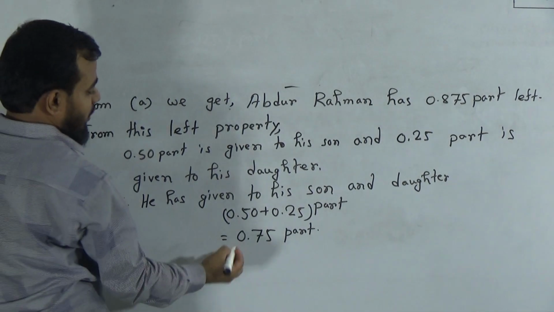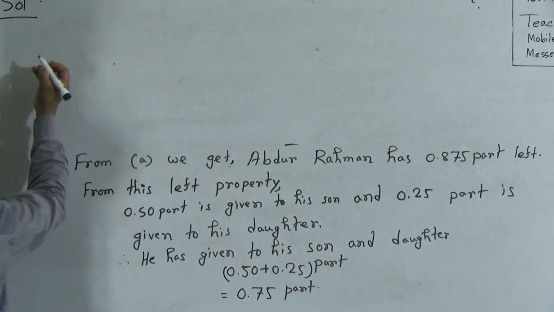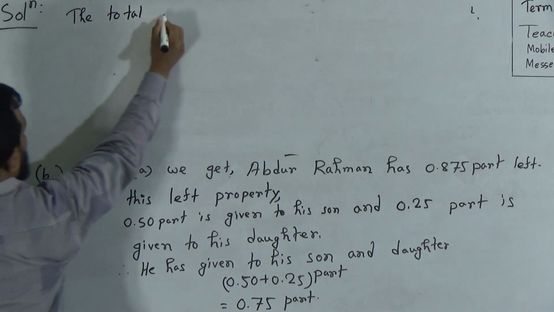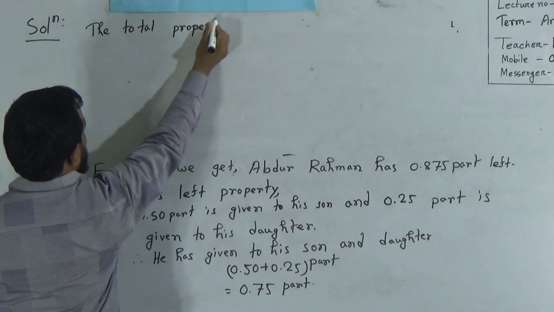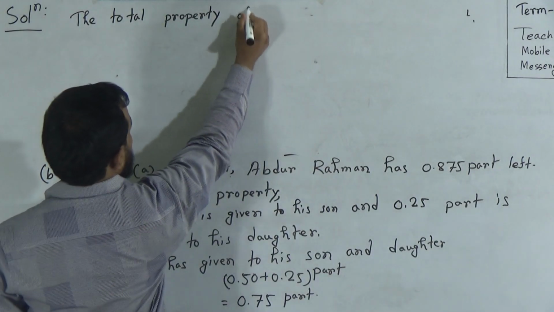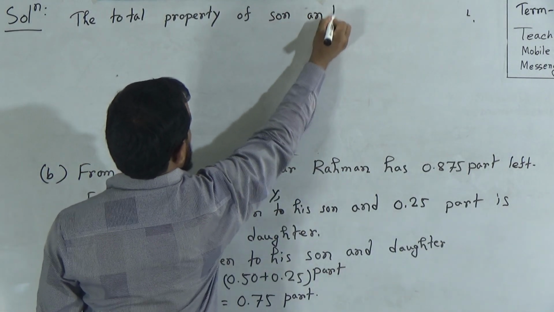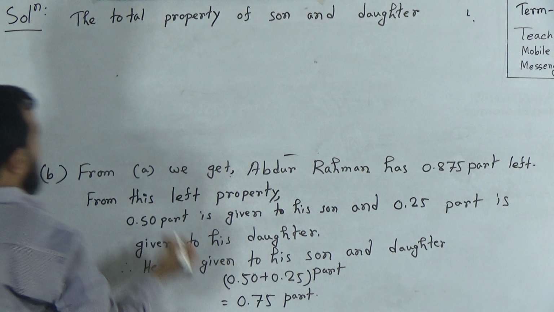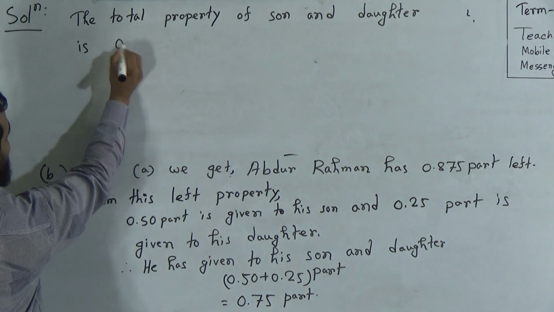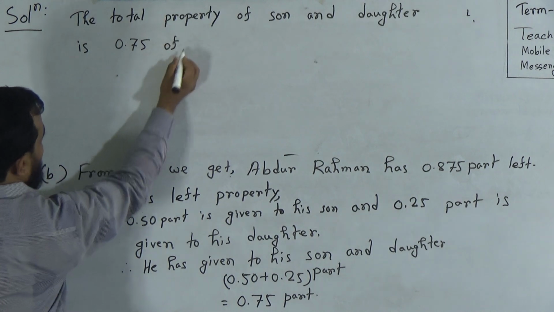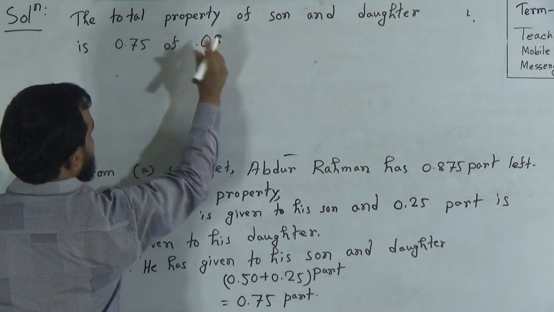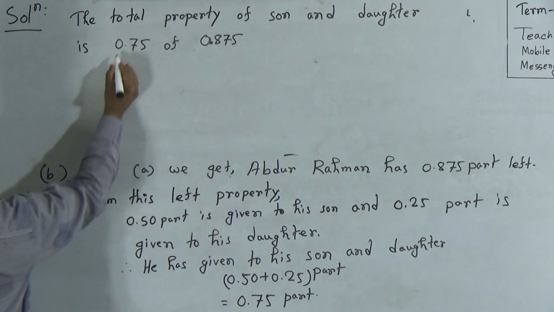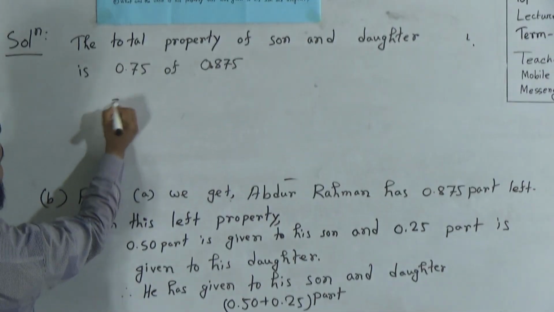That means the total property of daughter and son. The total property of son and daughter is how much? It is 0.75 of the rest property, that means 0.875. Okay, 0.75 of 0.875. That's equal to how much?